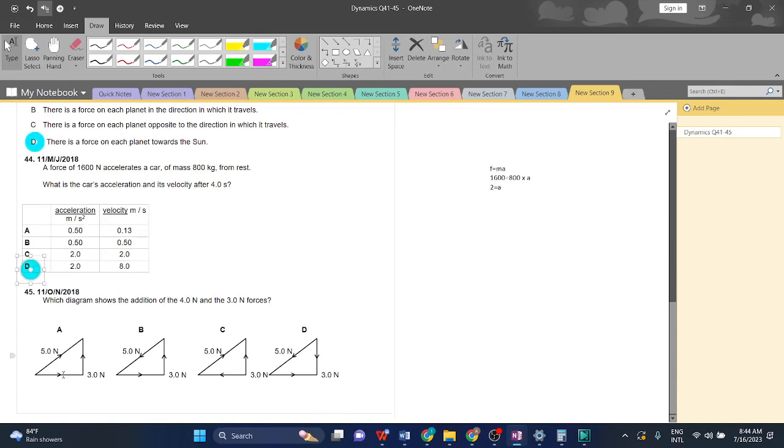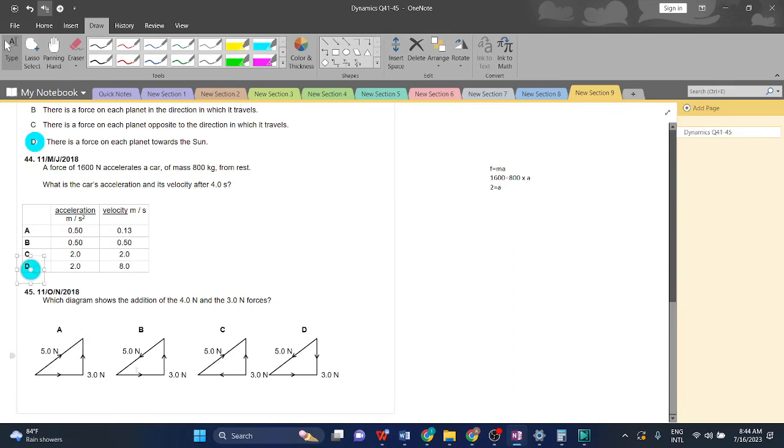Let's move on. Question 45. Which diagram shows the addition of the 4 Newton force and the 3 Newton force? Here the head-to-tail method is being used. So the tail of the first vector joins to the head of the second vector, right? So this is the right answer.